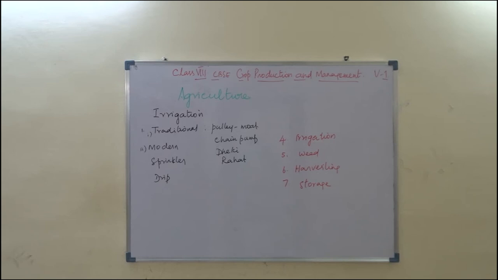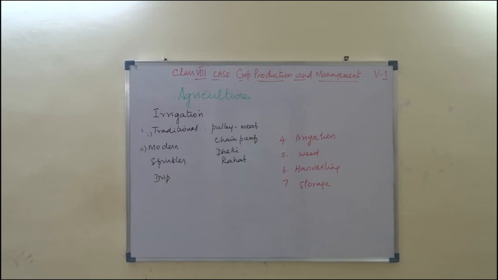Same way, use of manure will improve the soil texture and it replenishes the soil with all the nutrients. And for manure we have the example of root nodules of leguminous plants.